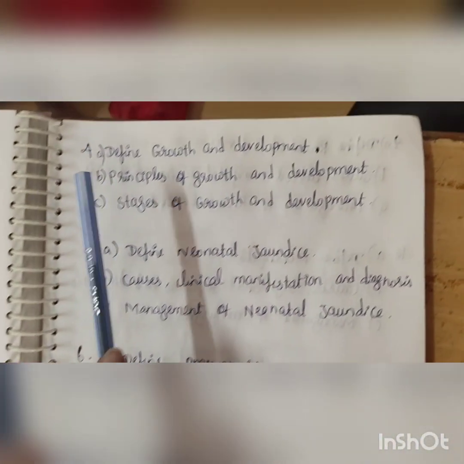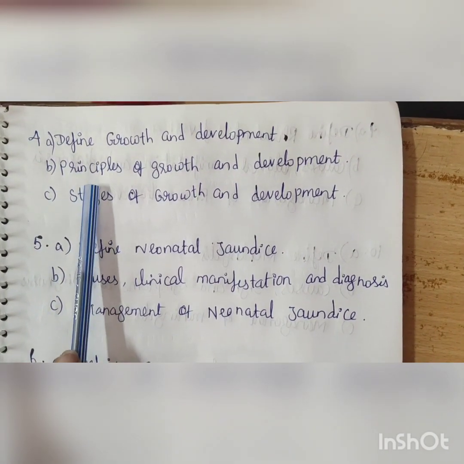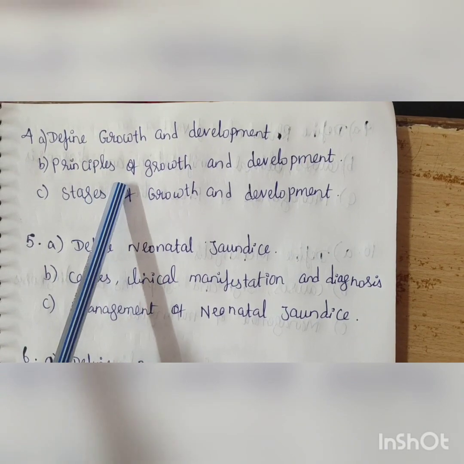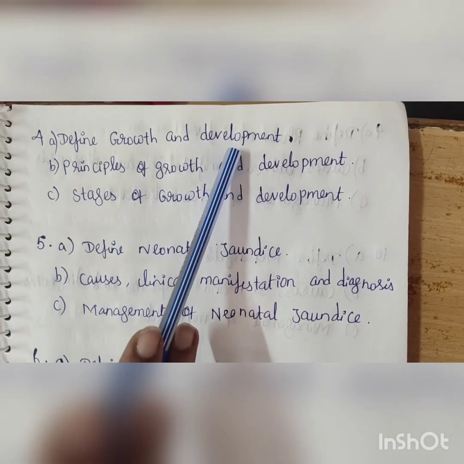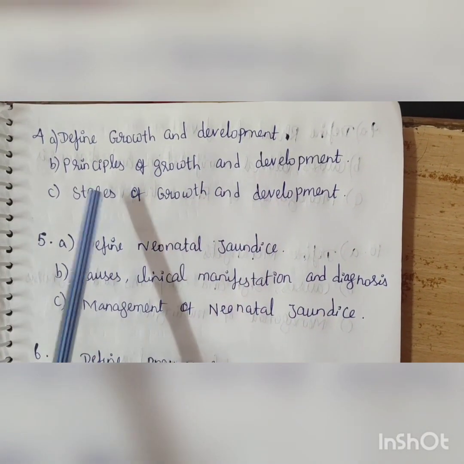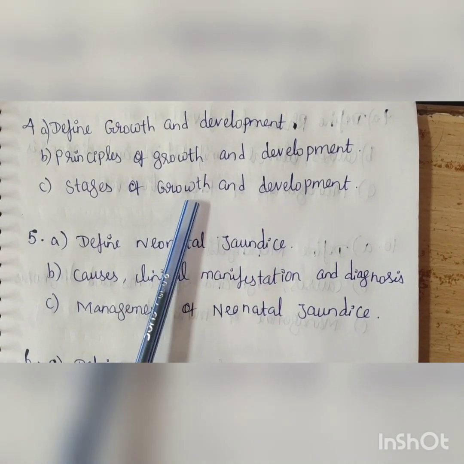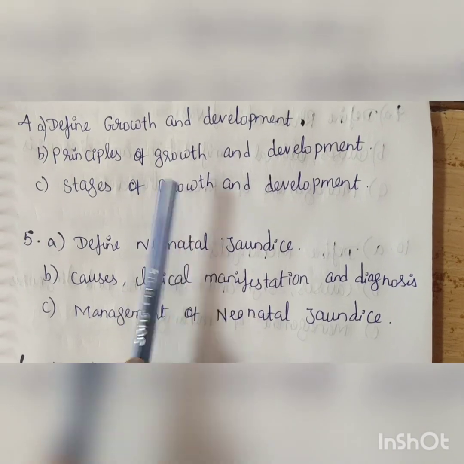Then fourth question, this is important. The second unit fully will be growth and development. Growth and development is a compulsory question they ask in pediatrics. Define growth and development, principles of growth and development, and stages of growth and development. Even factors affecting growth and development are important to study. Repeated question.